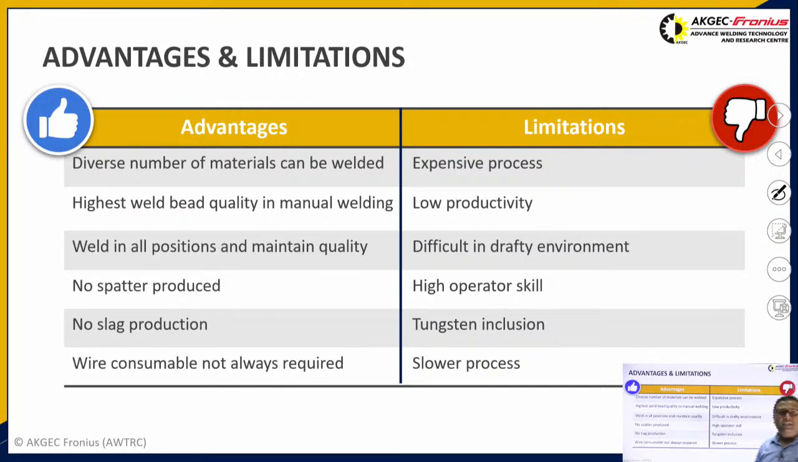Welding in all positions can be done. It is spatter free, and no slag is there as no flux is used during operations, and wire consumables are not always required whenever you have to weld thin materials. Whereas the limitation is that it is a highly expensive process, productivity is low, it is difficult in a drafty environment, and higher operator skill is required in the case of gas tungsten arc welding because it is a manual operation.